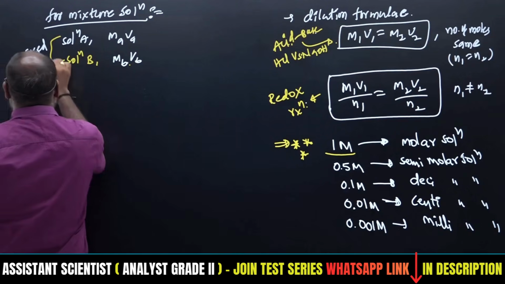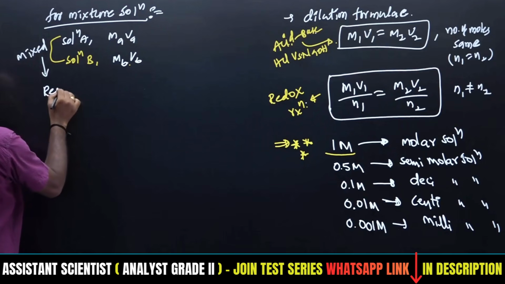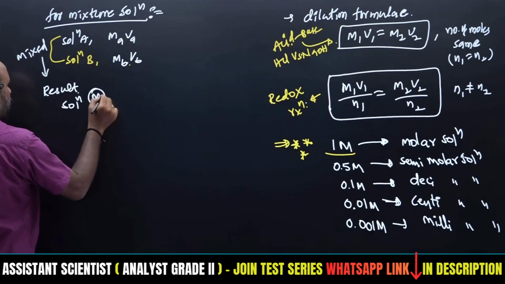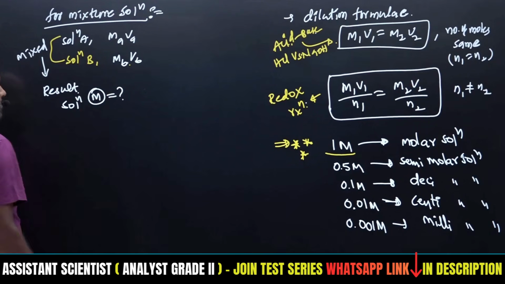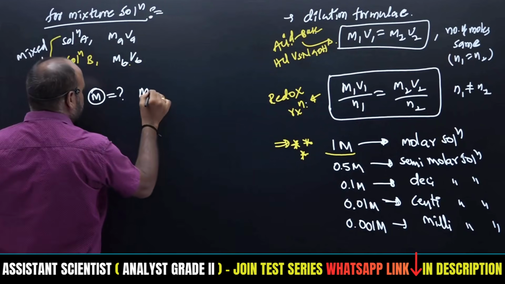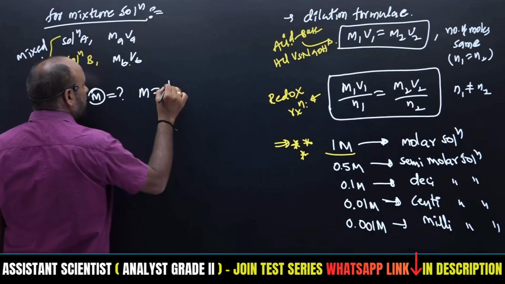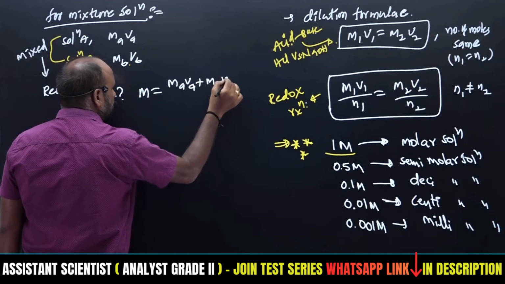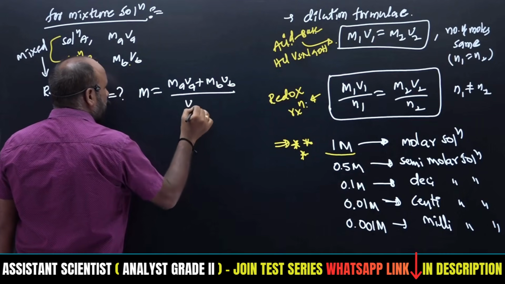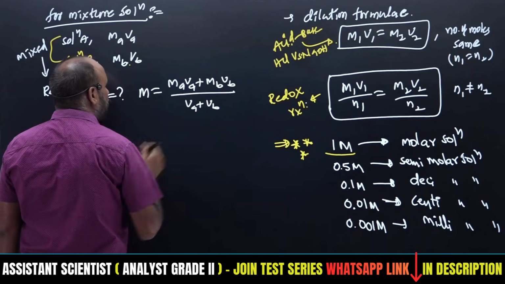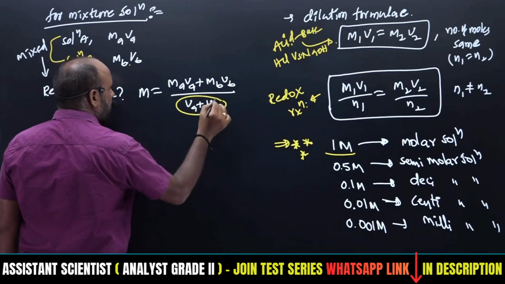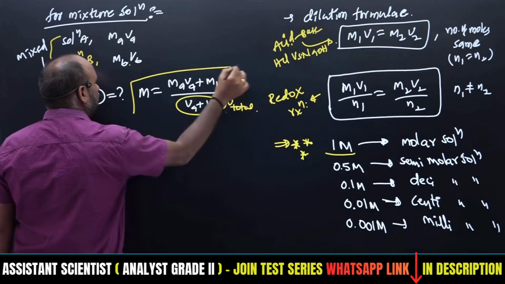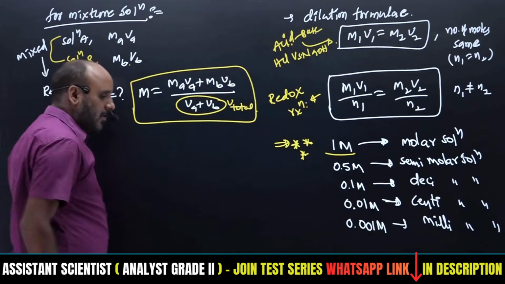what about the resultant solution? The resultant solution molarity will be M is equal to MAVA plus MBVB divided by VA plus VB. This VA plus VB we may also call V total. This is the formula we have to utilize for the mixture of solutions.